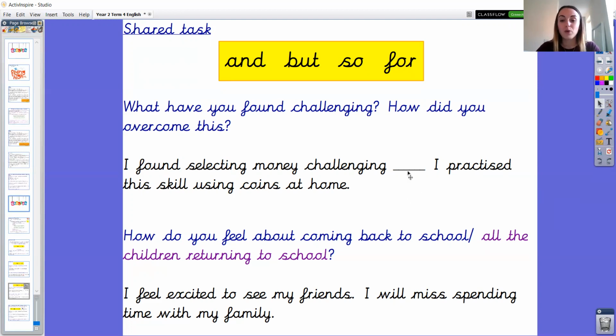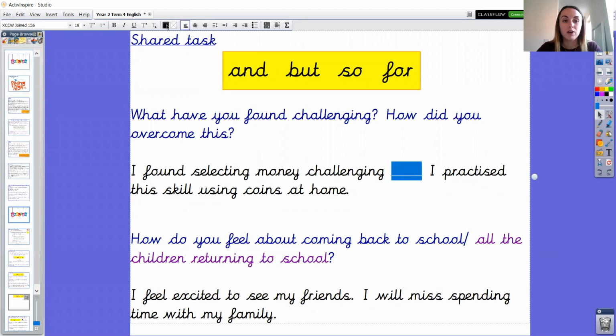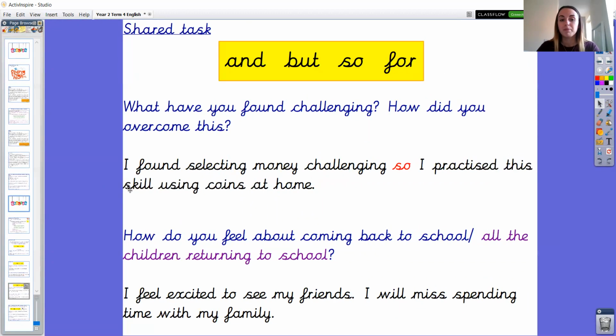Well done, Year 2. So the coordinating conjunction which is most suitable to use here is "so", because to begin with, it says I found money challenging. So as a result of that, I practiced this skill using coins at home. Okay, should we read that together? I found selecting money challenging, so I practiced this skill using coins at home. Well done, Year 2. And as you can see, at the end of the sentence there is always a full stop.